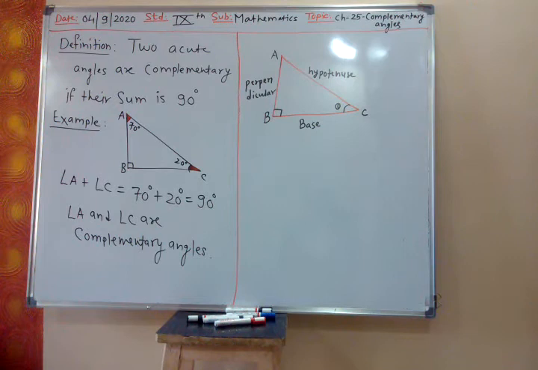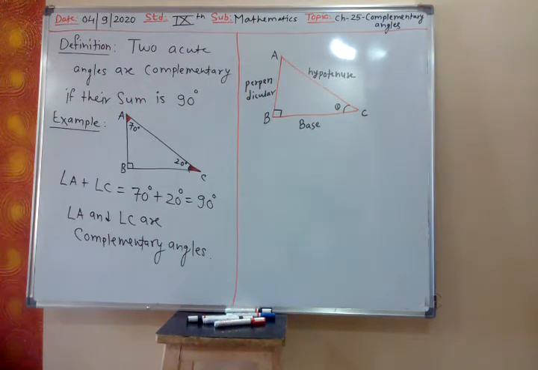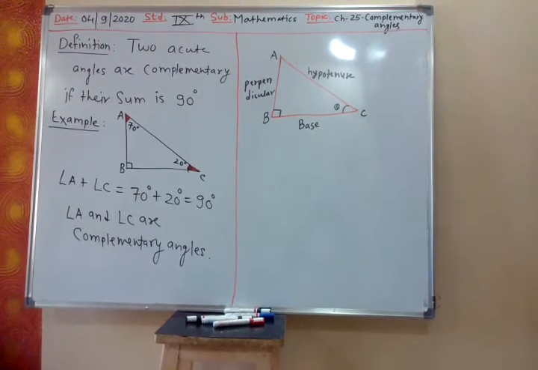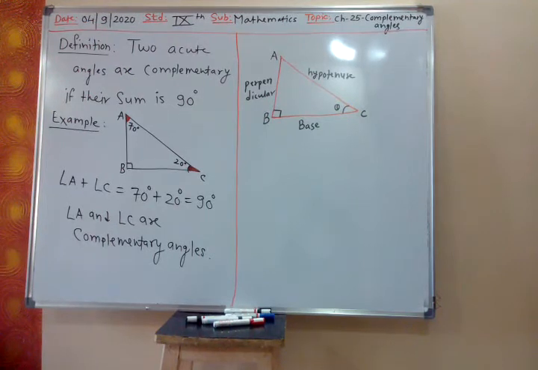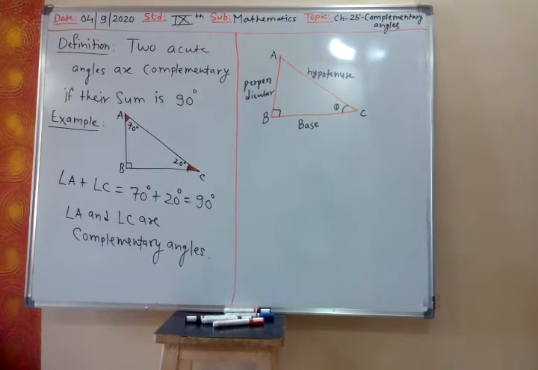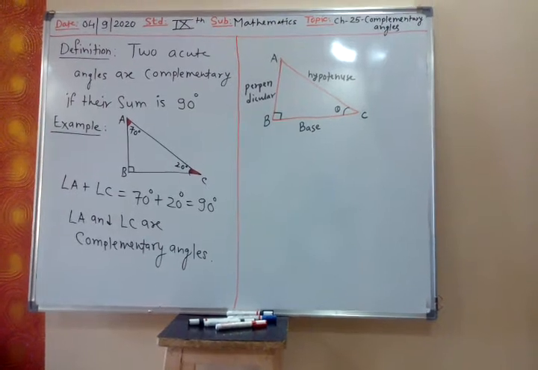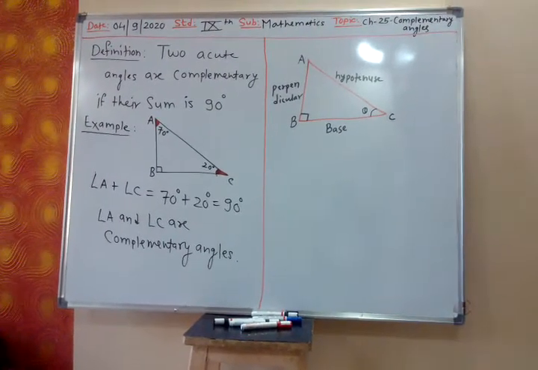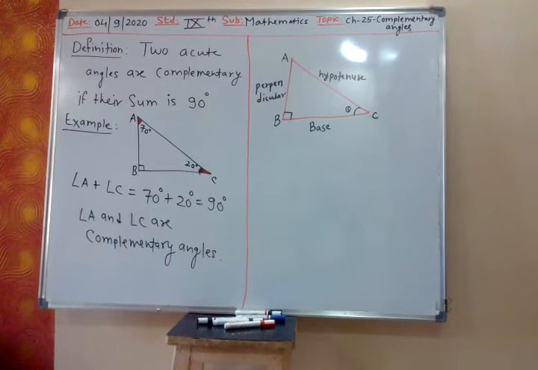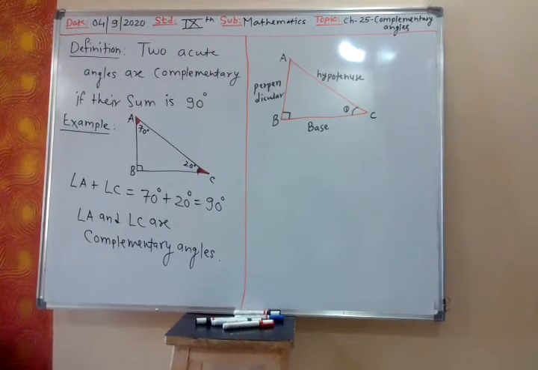Yes, right angle triangle. It is a right angle triangle. Left side. Okay, now it is very much clear. Now let us start.